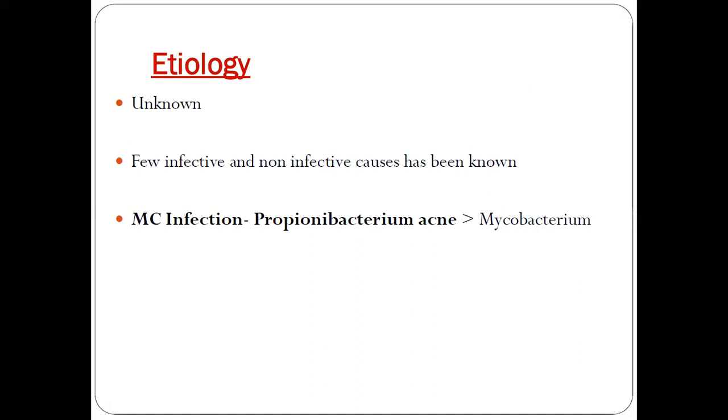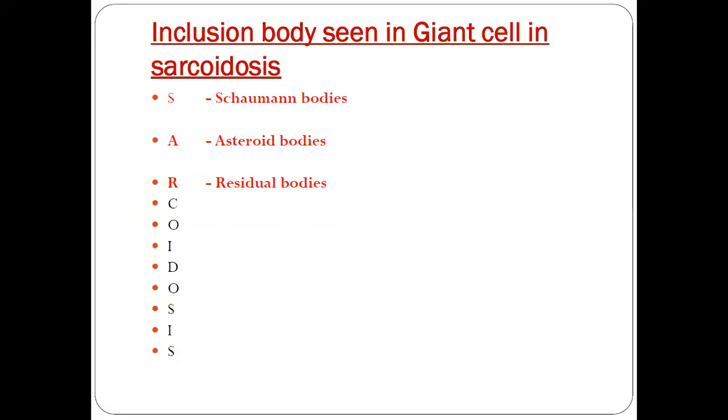Etiology. Coming to the risk factors, occupational exposure is one of the most important risk factors in sarcoidosis, especially the burning of firewood. Propionibacterium acnes infection is also associated with sarcoidosis, and the CatG gene in Mycobacterium tuberculosis is also responsible for sarcoidosis. And coming to the histopathology, we have seen that the pathognomonic thing is a non-caseating granuloma, and